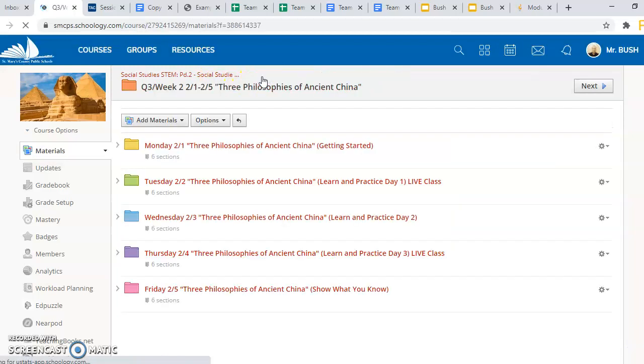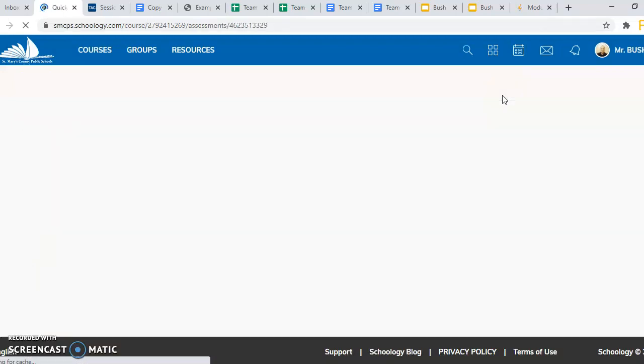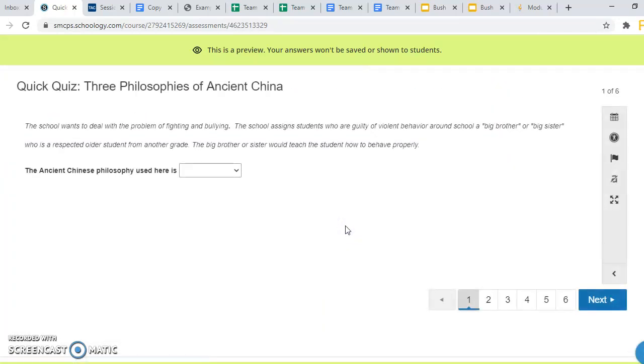And the quiz is located in Friday's folder, which is the pinkish colored folder for the 5th. Open that up. And so for this, it's just a drop down, fill in the blank. There are 6 questions on the quiz.